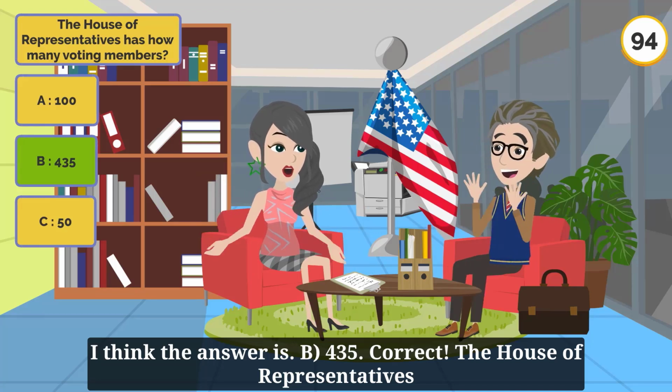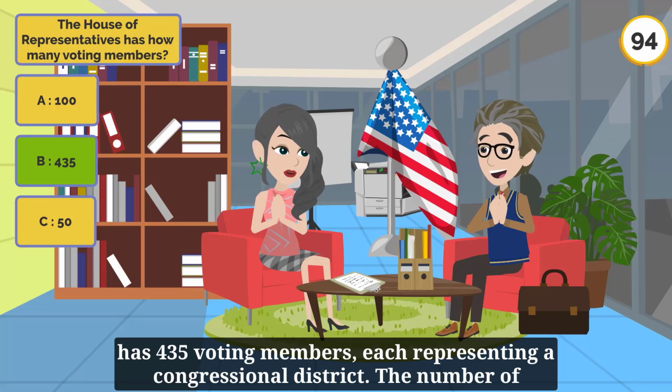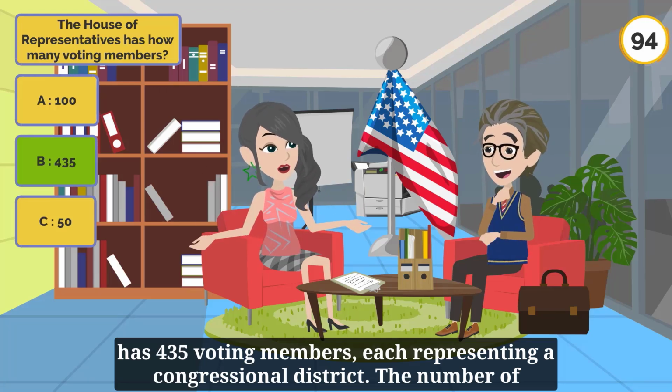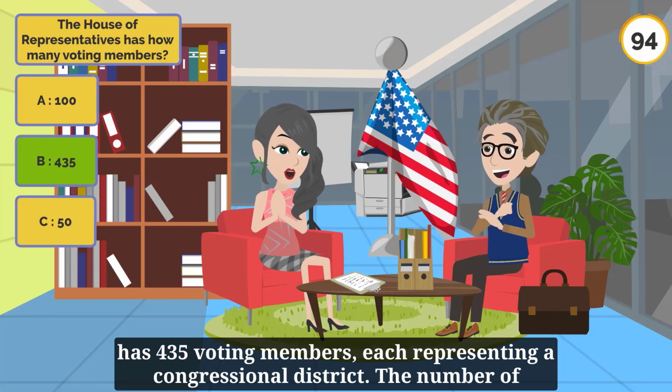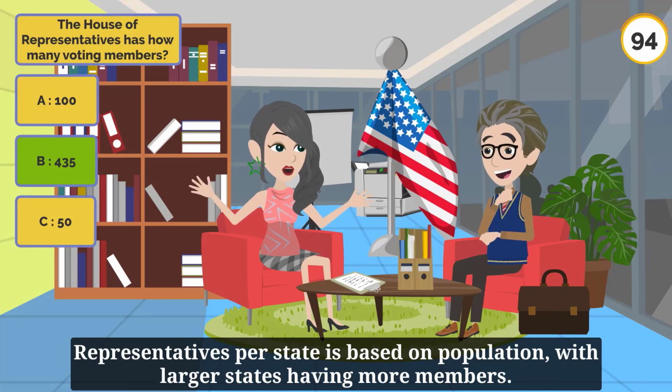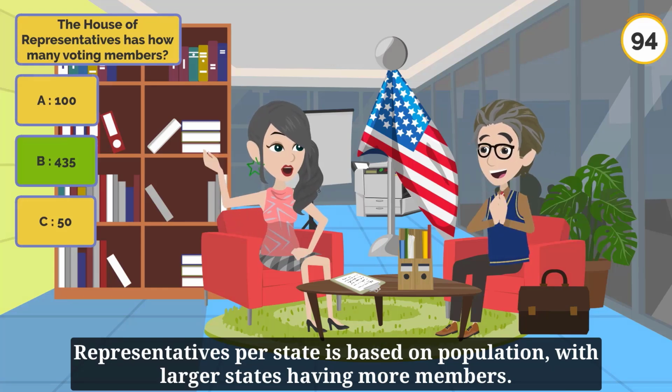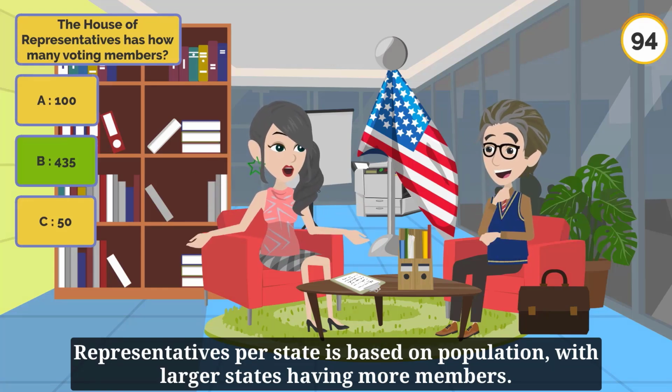The House of Representatives has 435 voting members, each representing a congressional district. The number of representatives per state is based on population, with larger states having more members.